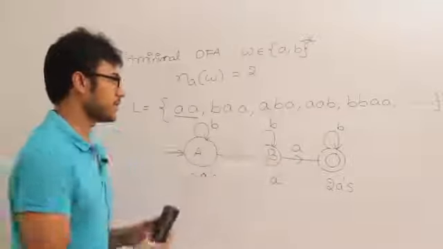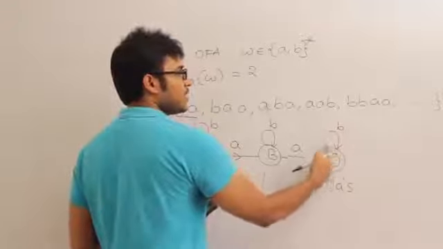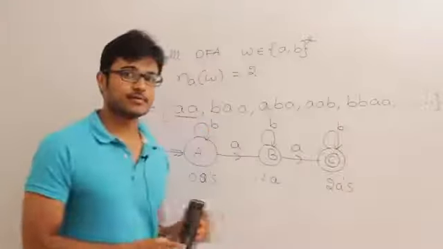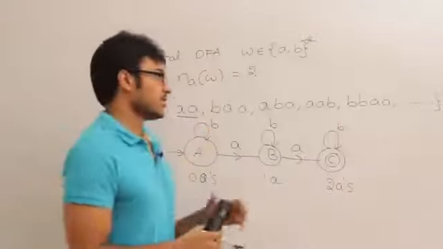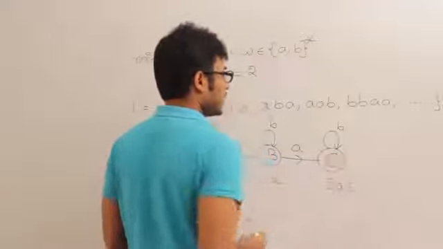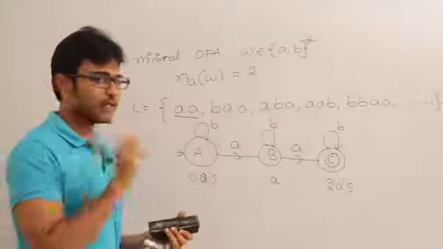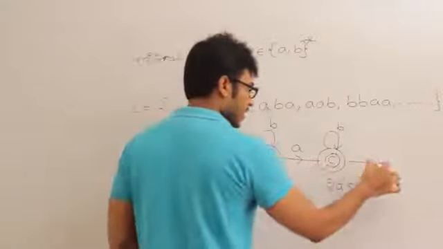What about this state C? In state C, we have seen only about b. What if I get a? That is what we have to see. So what can I do if I get a? If I get one more a, it is leading to 3 a's.